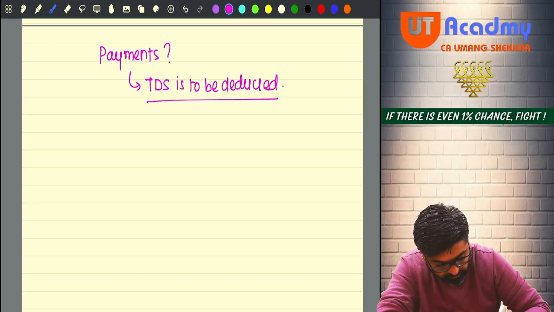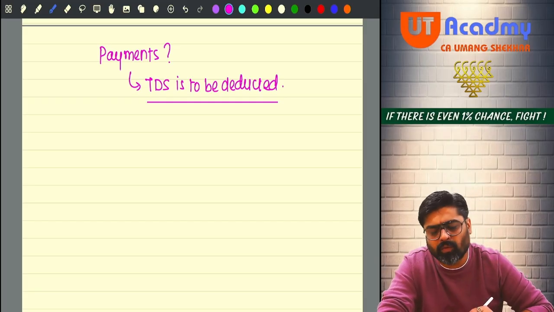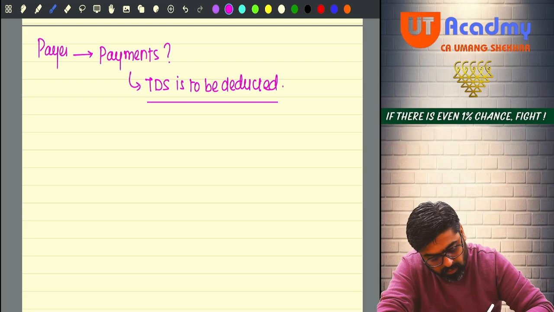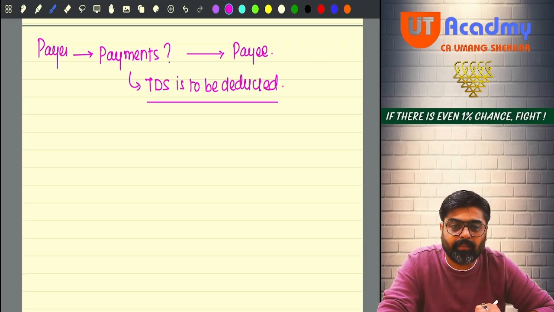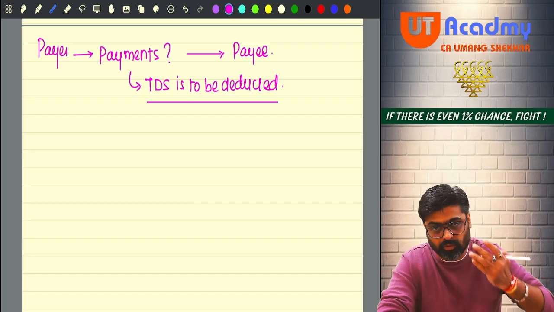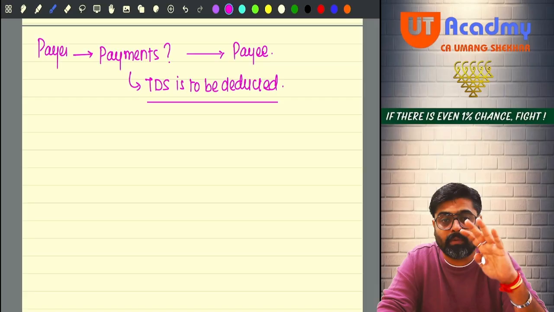We are going to learn about the payments. Now these payments will be made by whom? Made by a payer, to the payee. So there are certain payments which are made by the payer to the payee, and the payer will be liable to deduct the TDS. So we are supposed to learn about those payments.